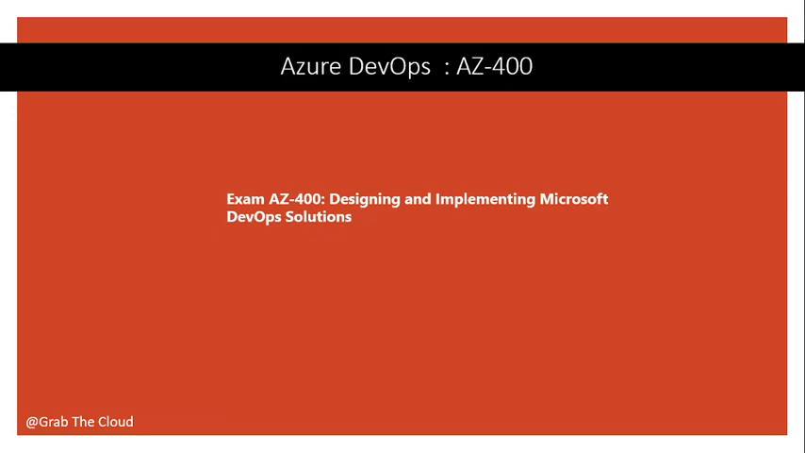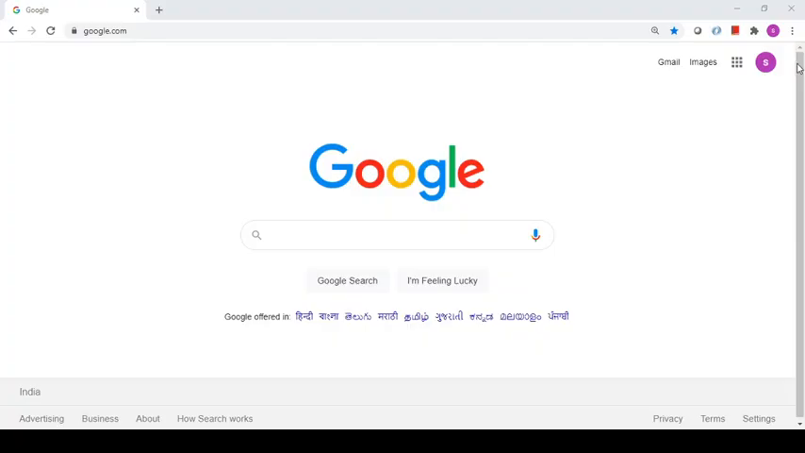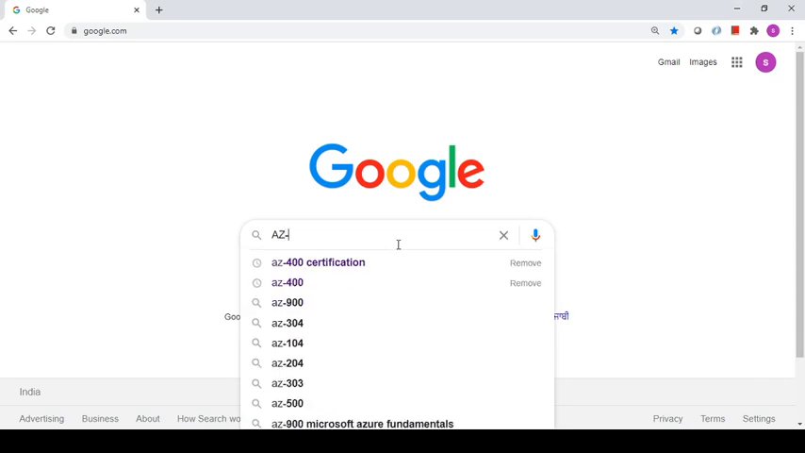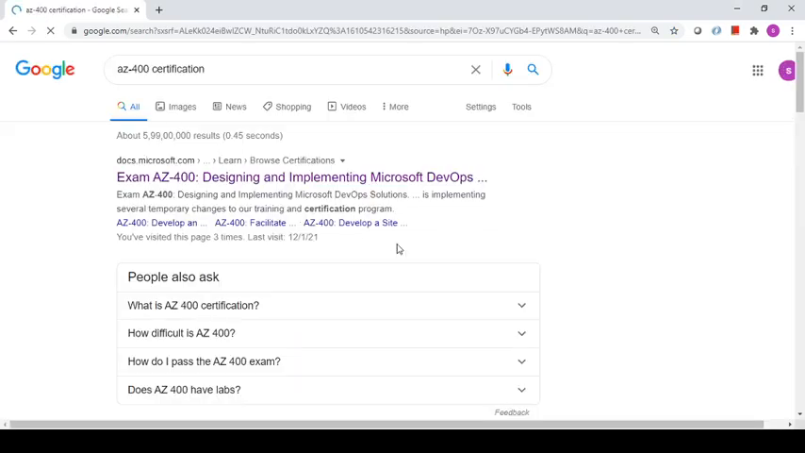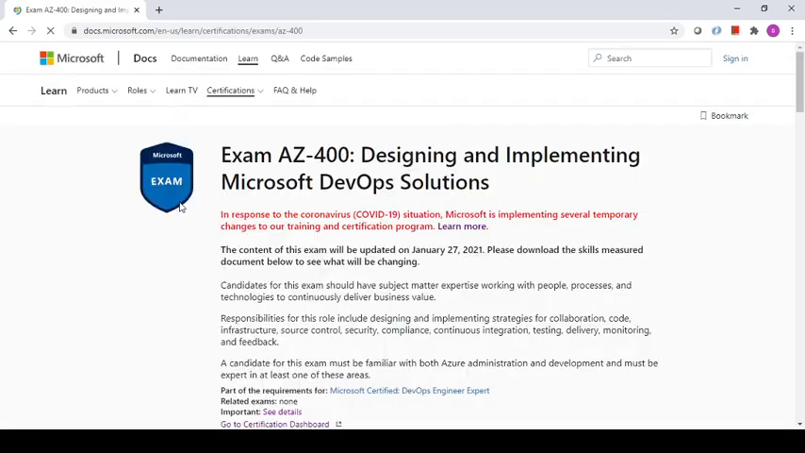Before that, I will tell you how you can schedule the exam and where you can find more information on AZ-400. So friends, in the Google window just type AZ-400 certification. There you will get different search results. Go for the one which has docs.microsoft.com. Just go to this search result and you will find more information on AZ-400: Designing and Implementing Microsoft DevOps Solutions.